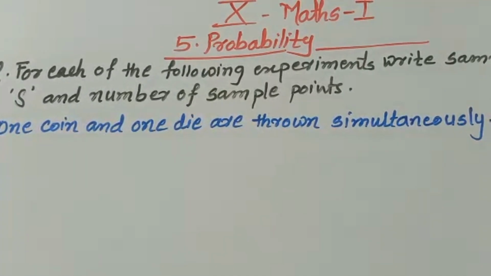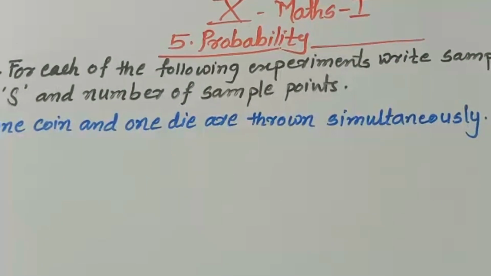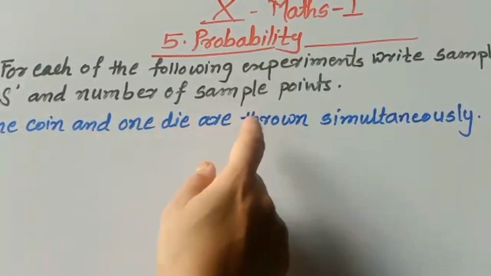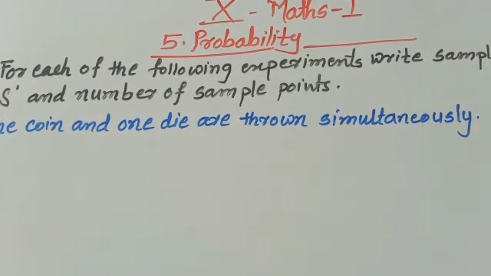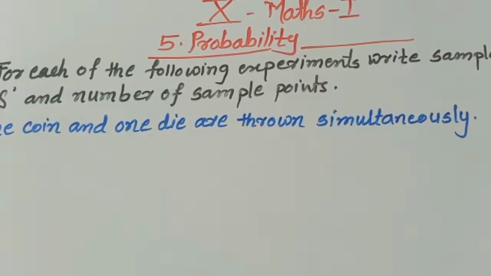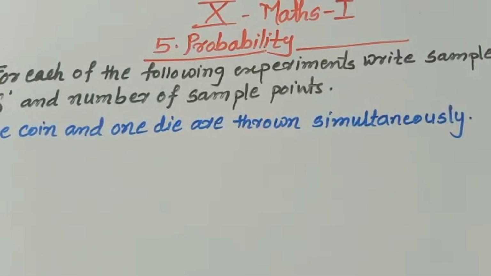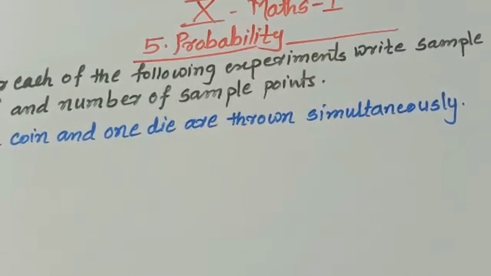So we have to write all the possible outcomes in the form of a set, and that is called the sample space. And number of sample points means the number of elements in that set. See, one coin and one die are thrown simultaneously.